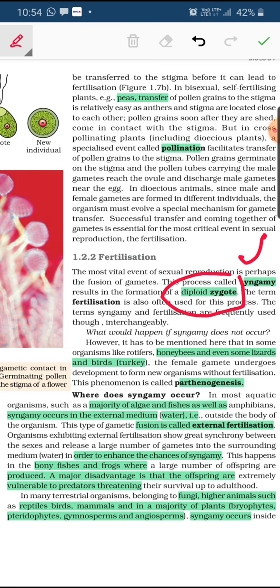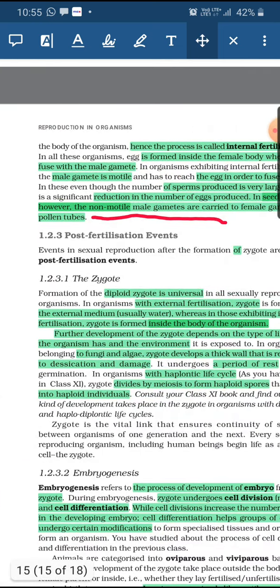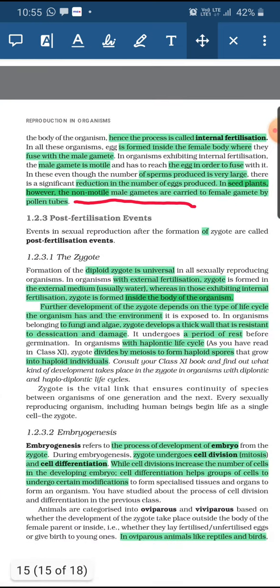Coming to internal fertilization, in a few fungi, higher animals such as reptiles, birds and mammals, and certain plants like the major categories Bryophyta, Pteridophyta, Gymnosperms and Angiosperms, the fertilization or syngamy occurs inside the body of the organism, and we call it internal fertilization. In these organisms, the egg is formed inside the body of the female, the male gamete enters the female body and fuses with the female gamete, and then the zygote is formed inside the body of the female.